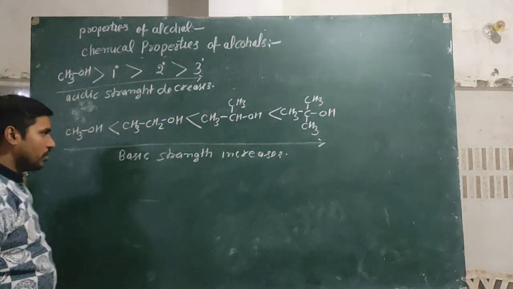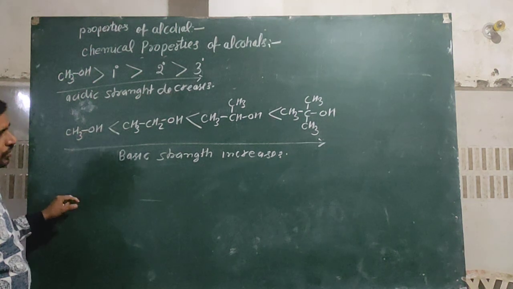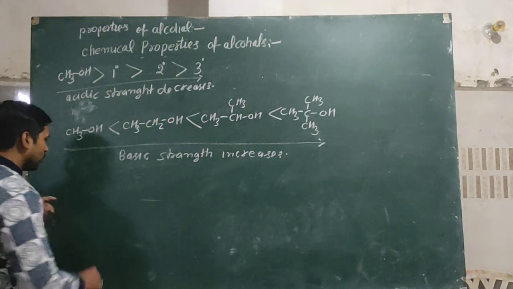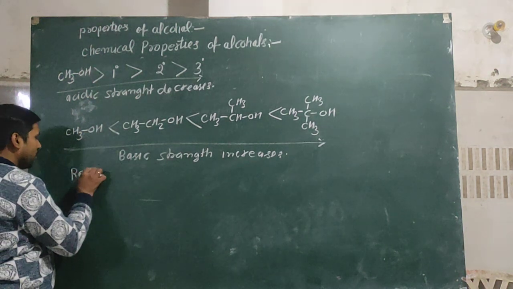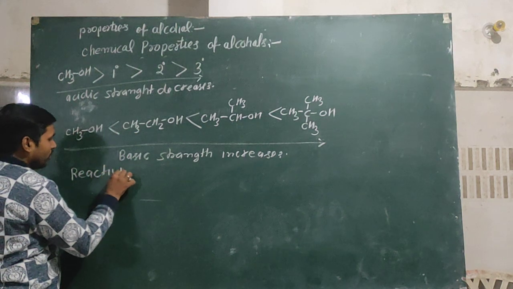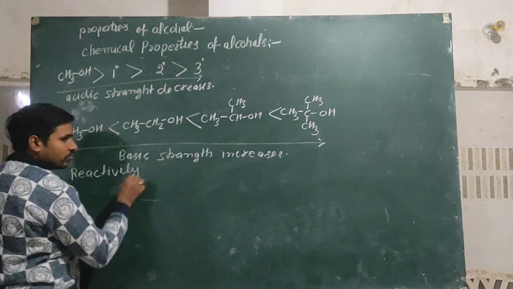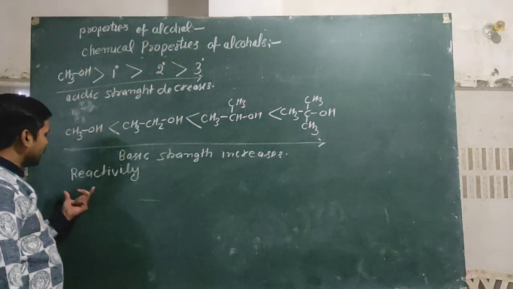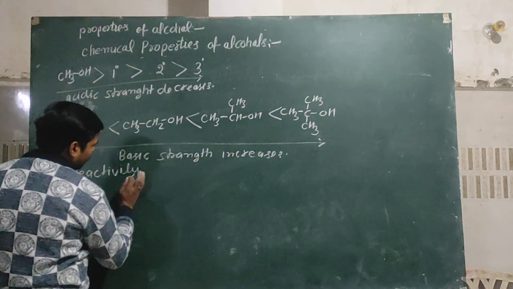Okay, after this type of behavior, we try to understand the reactivity. What is the reactivity of alcohol?